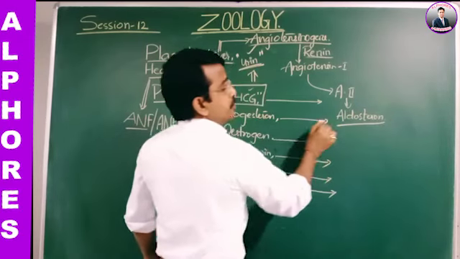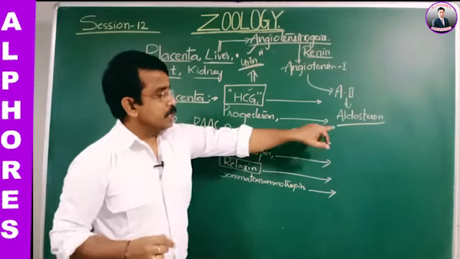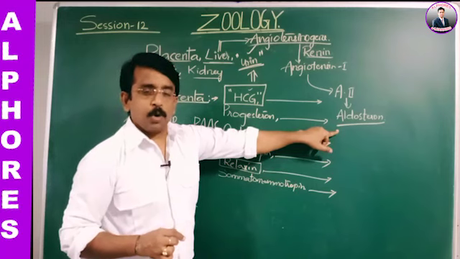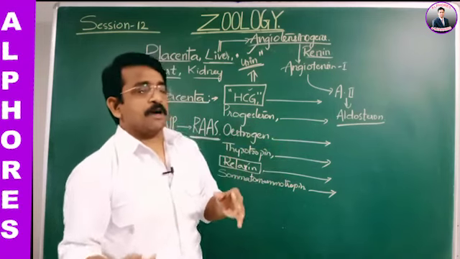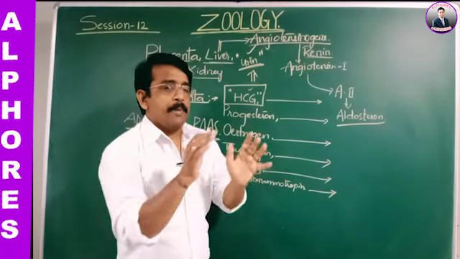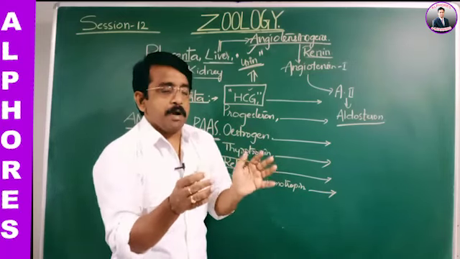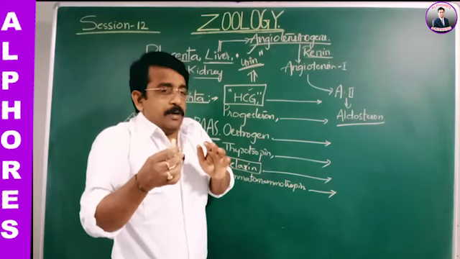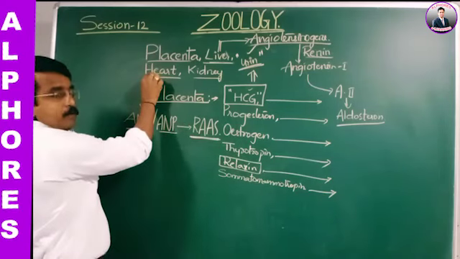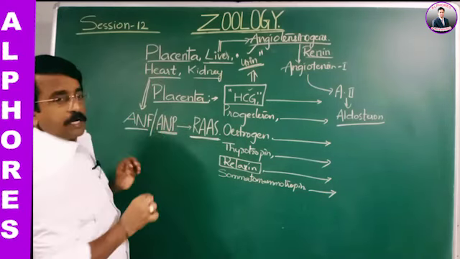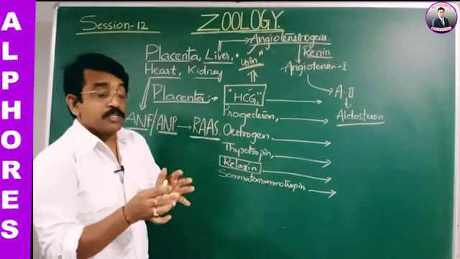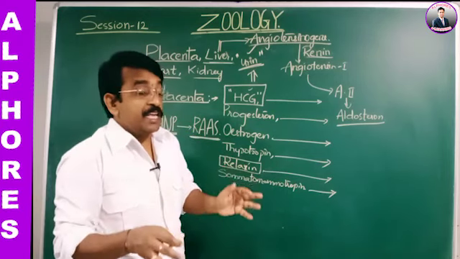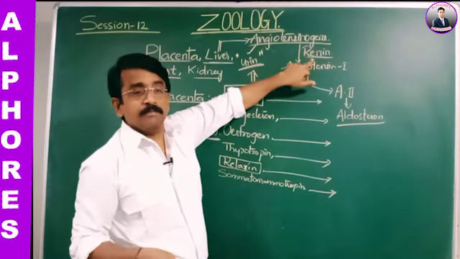which stimulates the aldosterone of the adrenal cortex. So this aldosterone stimulates active absorption of sodium chloride followed by passive absorption of water. Thereby blood volume increases, blood pressure increases. If this is continued, from the heart cardiomyocytes, ANF or ANP is secreted. This dilates the blood vessel, and also it inhibits the secretion of renin.